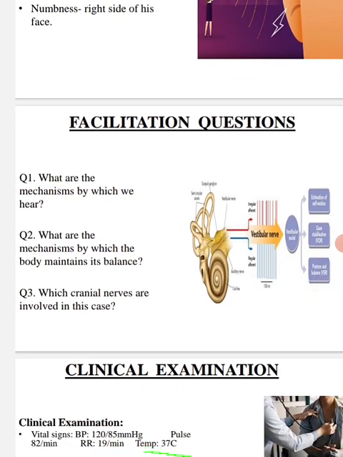Facilitation questions: What are the mechanisms by which we hear? What are the mechanisms by which the body maintains its balance? Which cranial nerves are involved in this case?